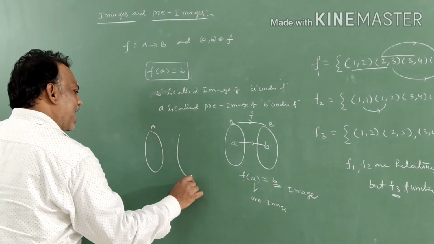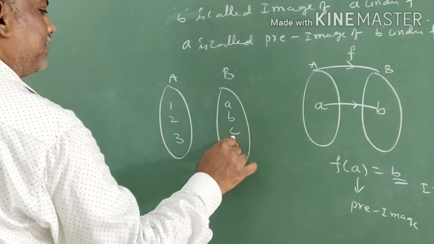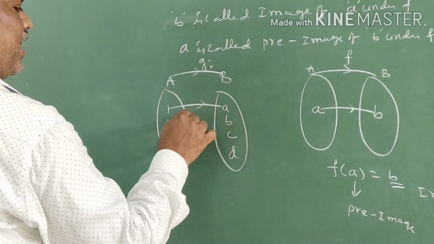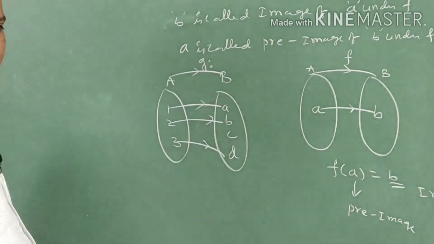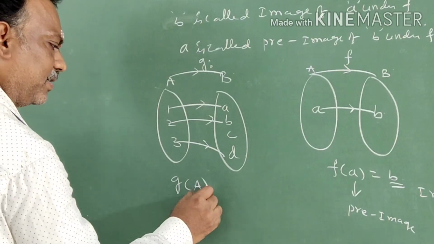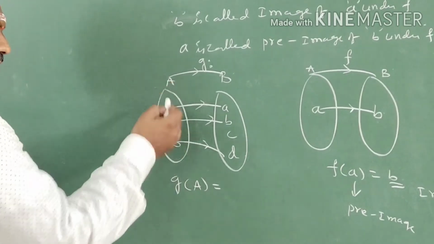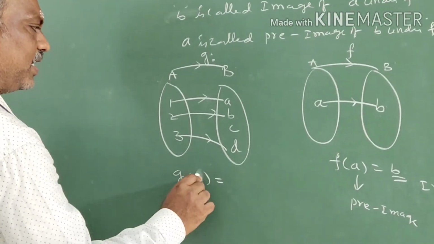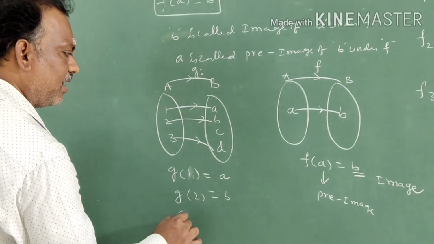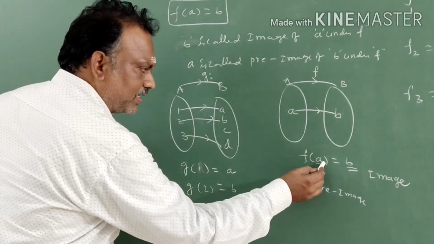This is set A and this is set B. We have 1, 2, 3 here and A, B, C, D here. Now the function G relates 1 to A, 2 to B, 3 to D. We have all these elements 1, 2, 3 in set A. So I can write G of 1 is equal to A, G of 2 is equal to B, G of 3 is equal to D. So 1, 2, 3 are in the argument place, correct or not?